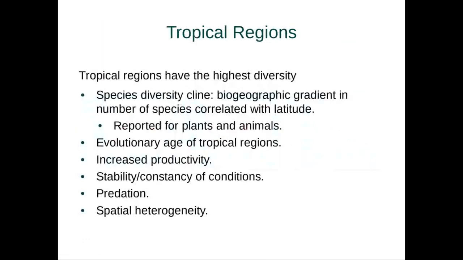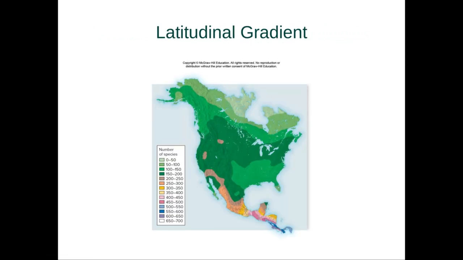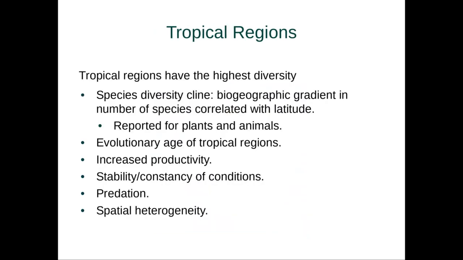Now, tropical regions are really interesting. As you guys probably know, they have the highest diversity, and they have what we call a species diversity decline, where there's a biogeographic gradient in the number of species that is correlated with latitude. And so what does that look like? Well, we can look at this as a latitudinal gradient. The number of species here is low, and as we go down towards the tropics, down here into Central and South America, the number of species increases. So as we get lower and lower in our latitude, the number of species increases. So it's kind of a cool thing.